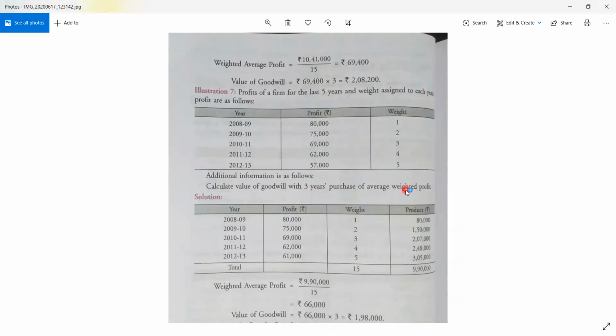In addition to that, you can find that there are some more adjustments to find out adjusted profit. Okay, that you have to do. What we have done in the simple average profit method is exactly the same. Okay, so we will stop with this particular method here, and we will take the next method again, right? The next part we are going to take the next method.